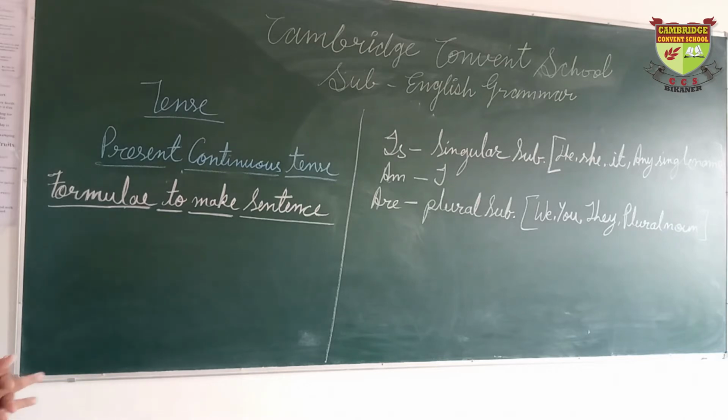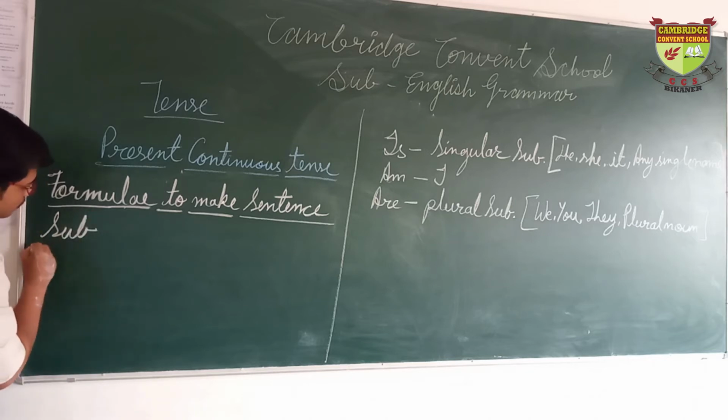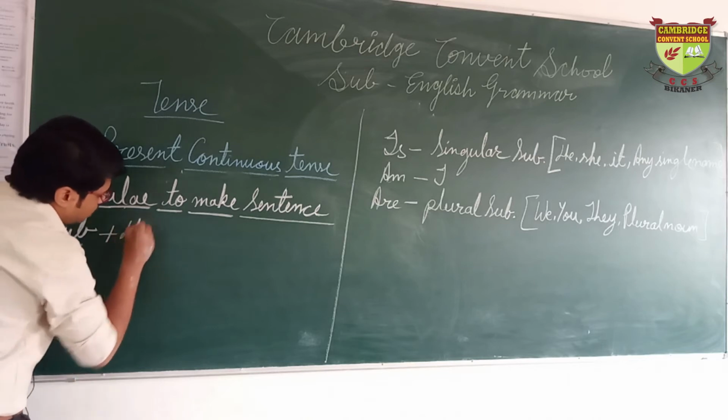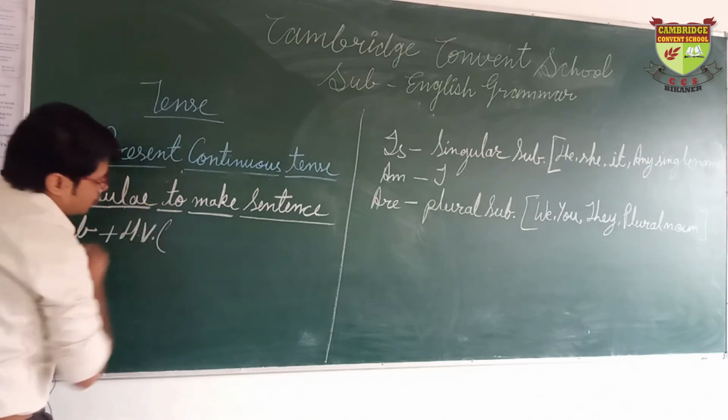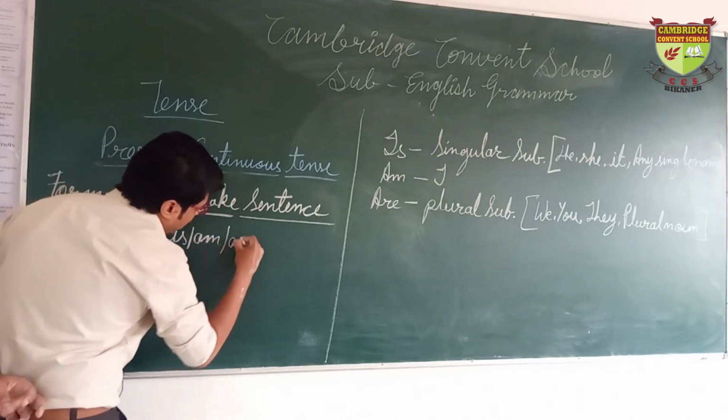So now, how to make a present continuous sentence? We have a formula to make a sentence relating to the present continuous tense. The structure is: subject at the beginning. After it, helping verb is, am and are.